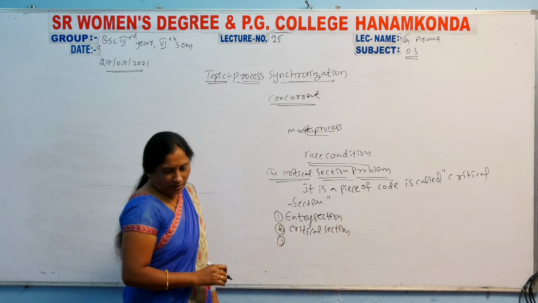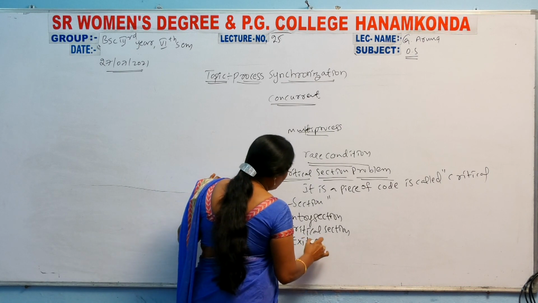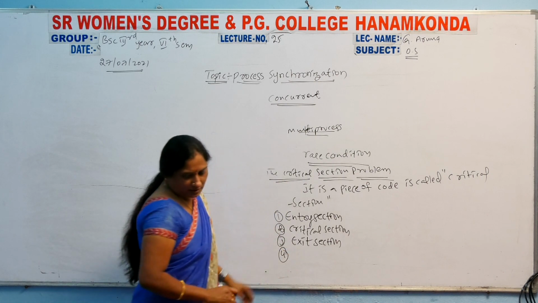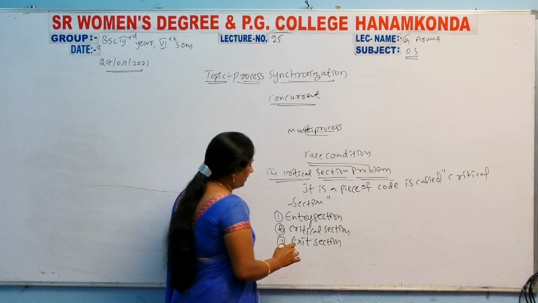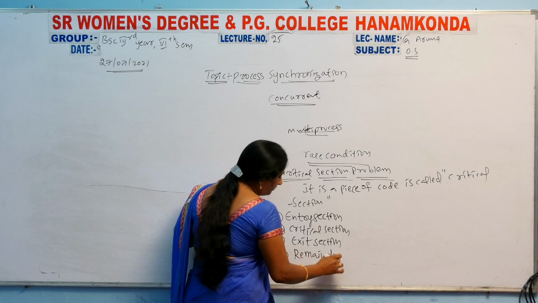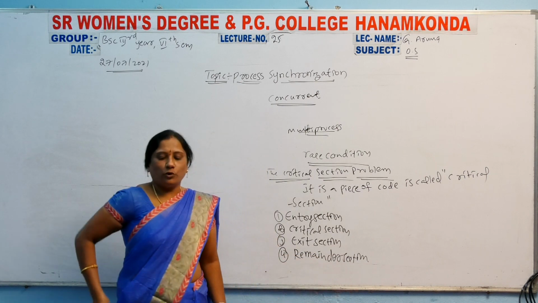The next one, the exit section is there. Next, the remainder section is there. So you remember these four points.